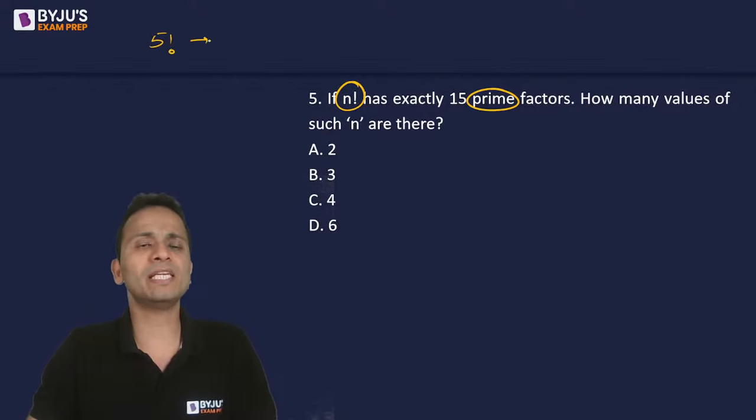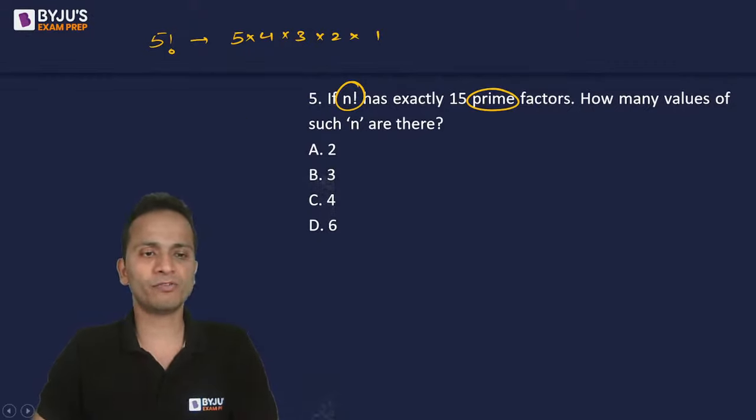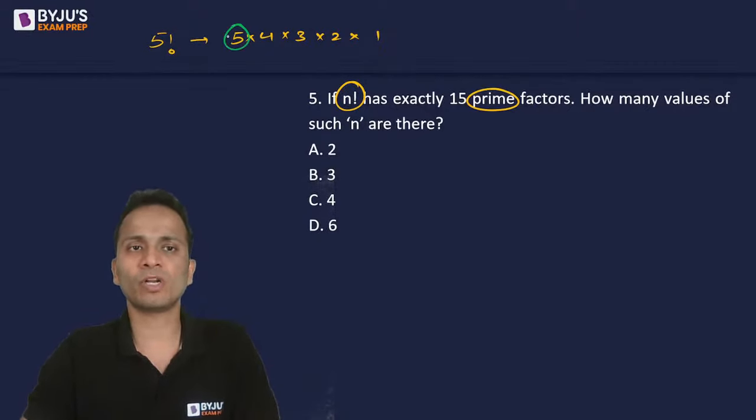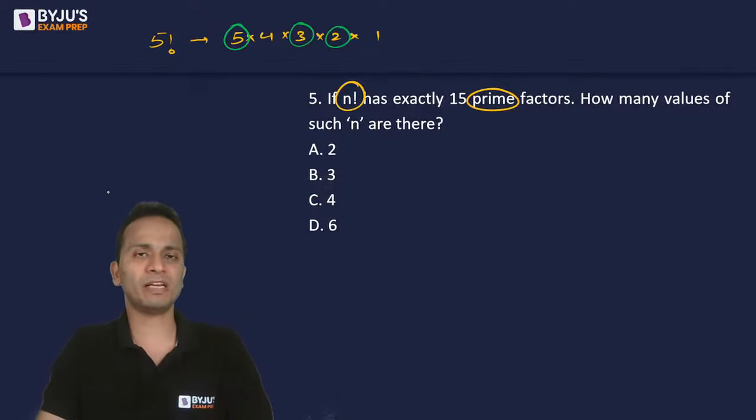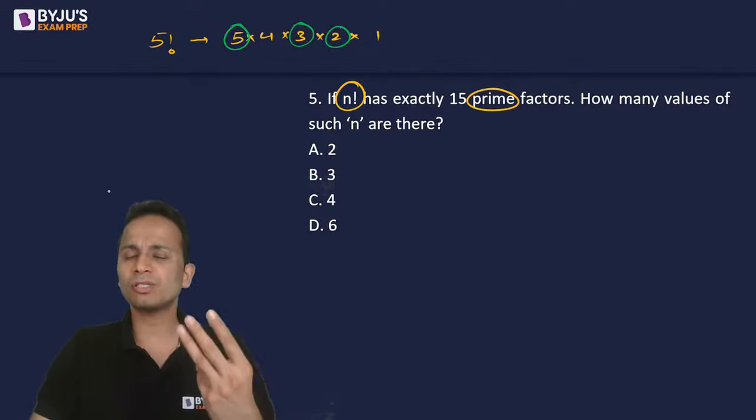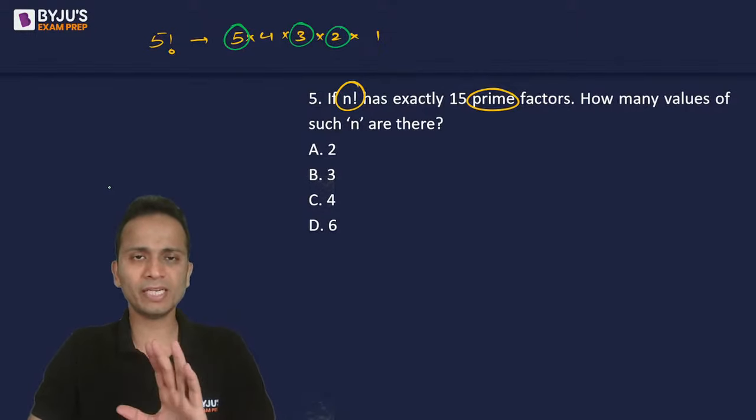5 factorial basically होता क्या है? 5 into 4 into 3 into 2 into 1. How many prime factors are there for this number? So this is one of the prime factors, this is another prime factor, and this is another prime factor. Okay, so there are 3 prime factors of 5 factorial, right?